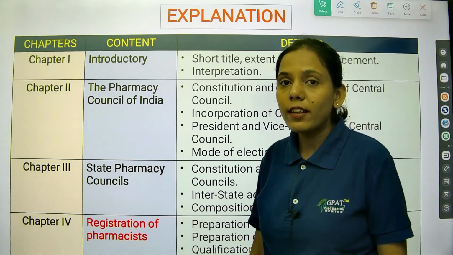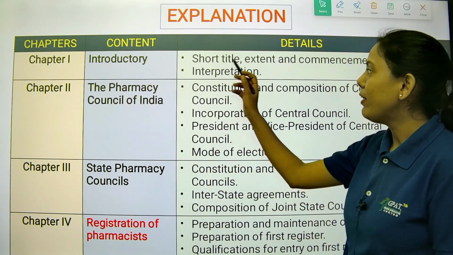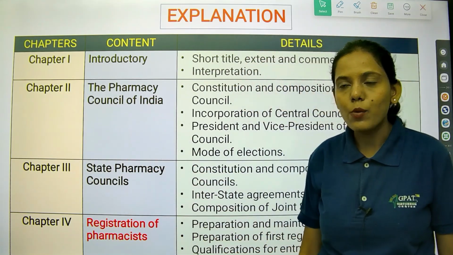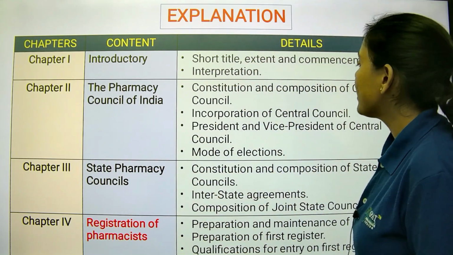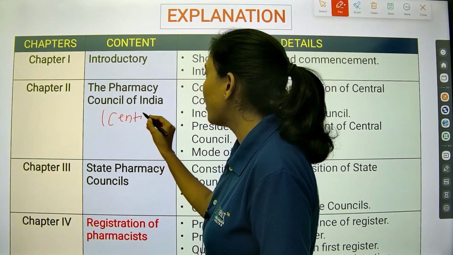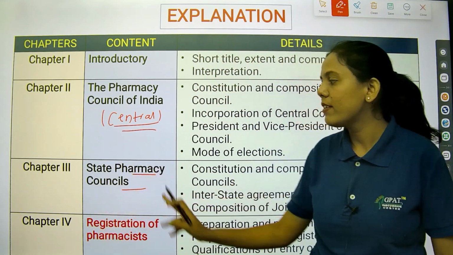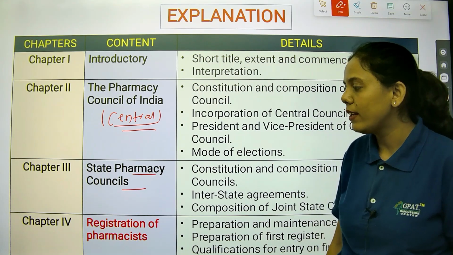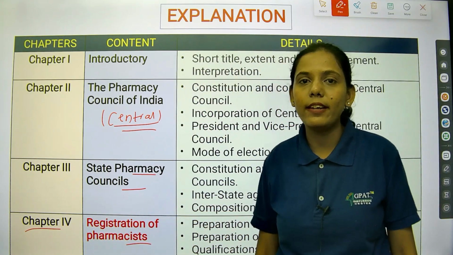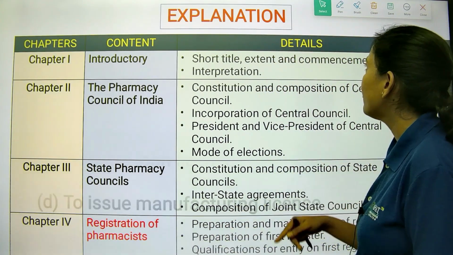Let's see what the other chapters are. The first chapter is about the introduction, which indicates your short title, extent, and commencement. Chapter 2 is the Pharmacy Council of India, which is also known as the Central Council. Chapter 3 is related to the State Pharmacy Council. And chapter 4 is related to the registration of pharmacists. So remember, these are the various chapters under the Pharmacy Act.